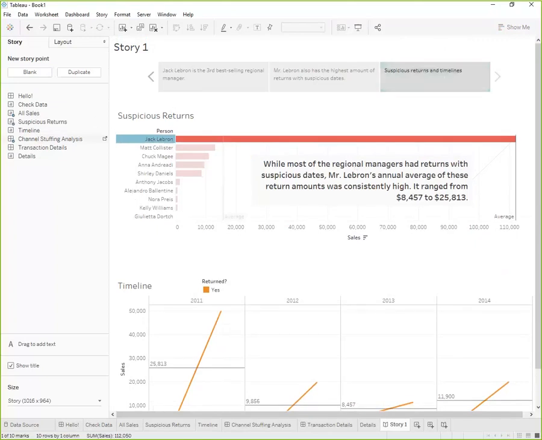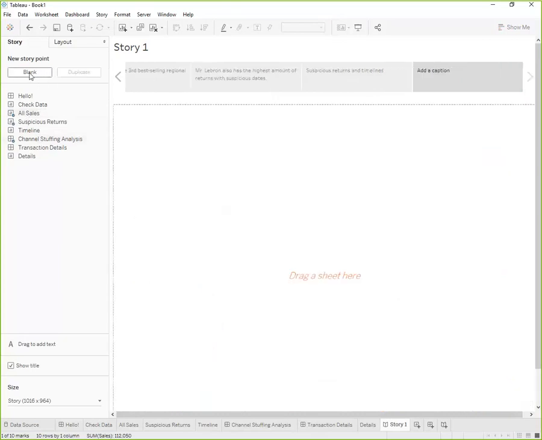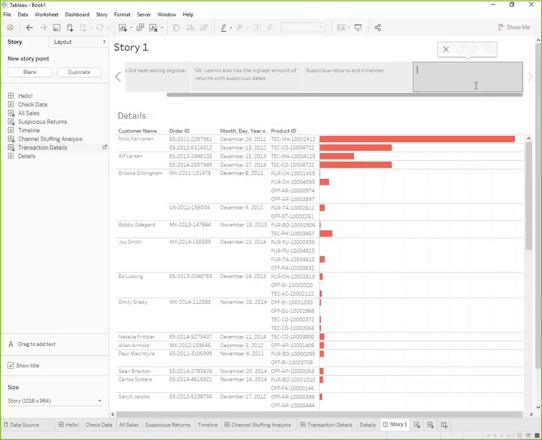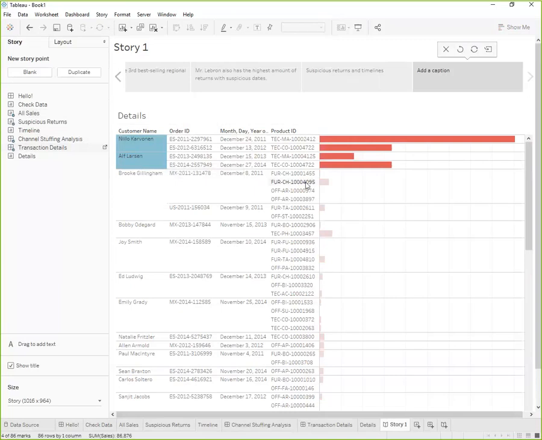Really draw their attention here. Okay, now the last point I'm going to do is grab our transaction details. And then indicate the specific transactions that I have flagged.